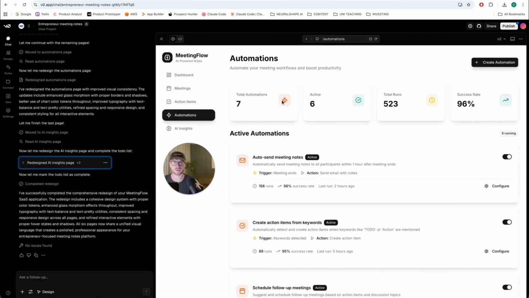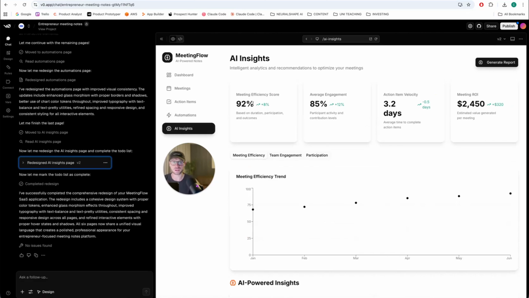We can integrate, ongoingly, some artificial intelligence-based agents on n8n, for example, or on OpenAI AgentKit. Stay tuned for these videos. I will definitely do a lot more integrations of Vercel v0 with these agentic builders and the AI insights. This might even be populated automatically if we link a large language model in the back of this software as a service. Now, what I don't like is the naming, because it didn't give a name.